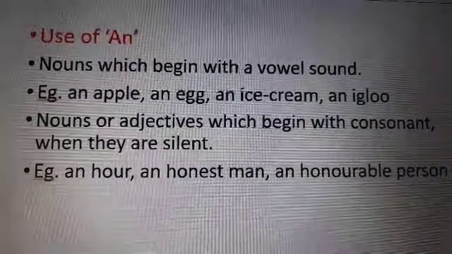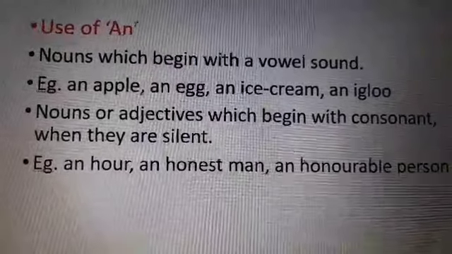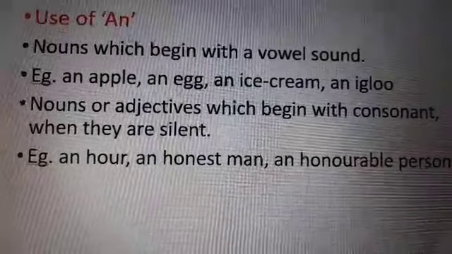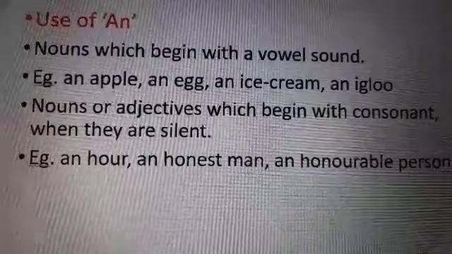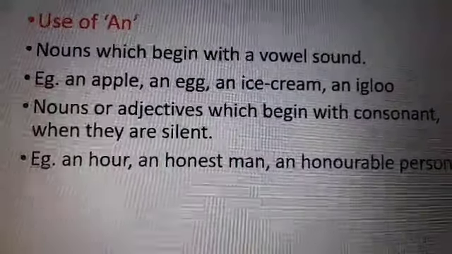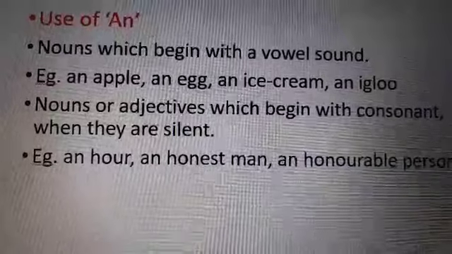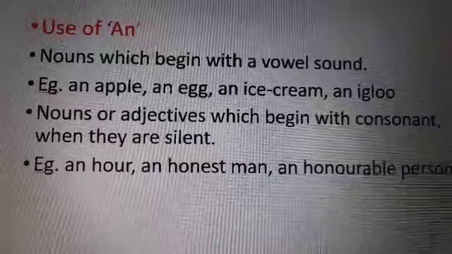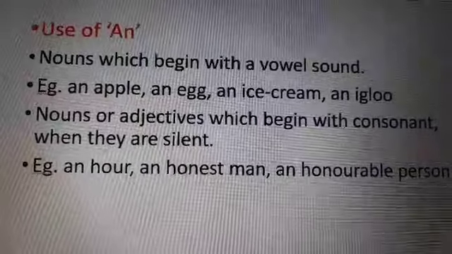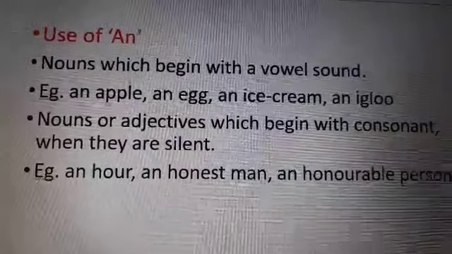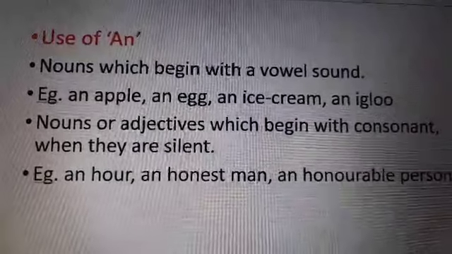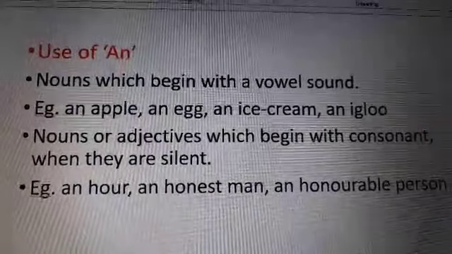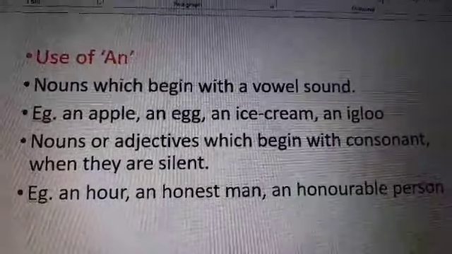You can see the second one where the same point is explained. Nouns or adjectives which begin with a consonant but the consonant is silent. In the next, you can see an hour, an honest man, an honorable person. Here all these words begin with H, where H is silent. It is not making its sound. Then what sound is coming from these words? Hour, honest, honorable. An O sound is coming, which is a vowel sound. So always before placing an, you need to see the sound. If any noun is making a vowel sound, simply and blindly place an.